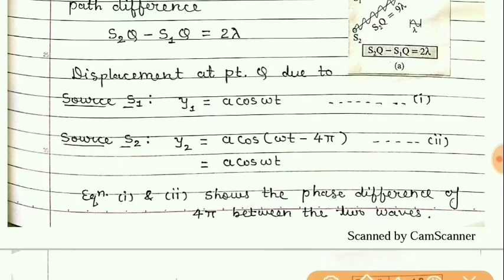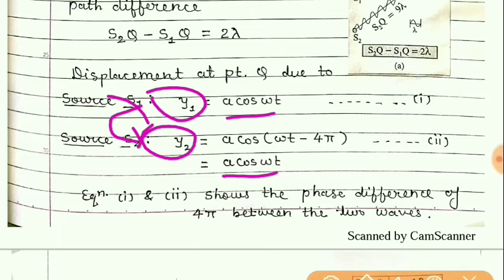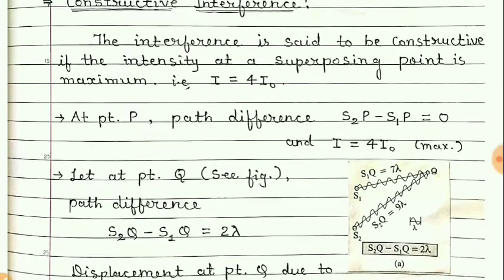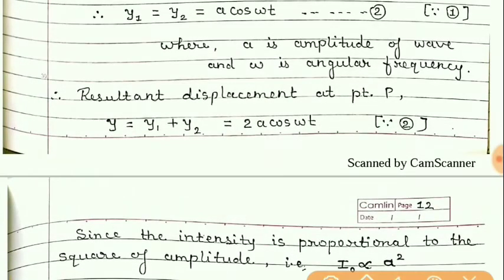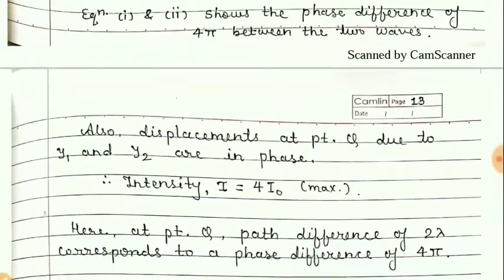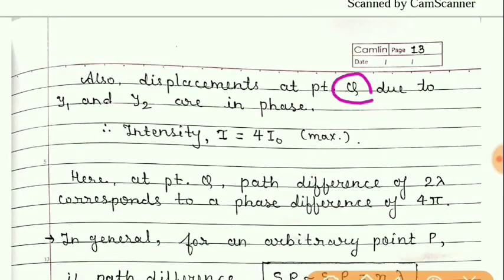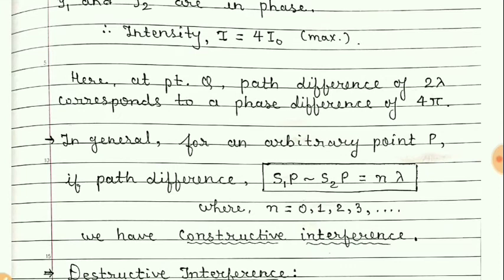So it is clear that both the waves are equal, and so if we add these two waves, then we will get the same result as which we have obtained here. And so we will get the intensity at point Q as I is equal to 4 I naught, that is maximum intensity. So once again we will get a bright spot which is called constructive interference.